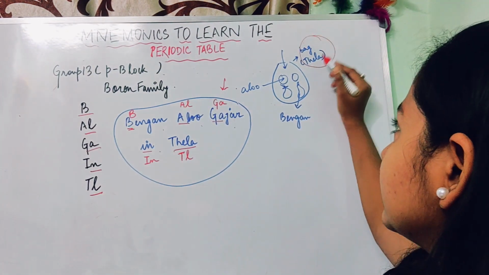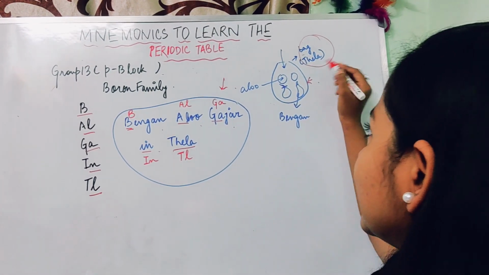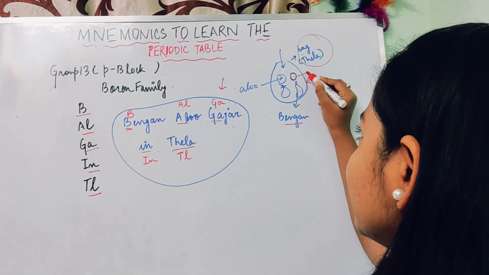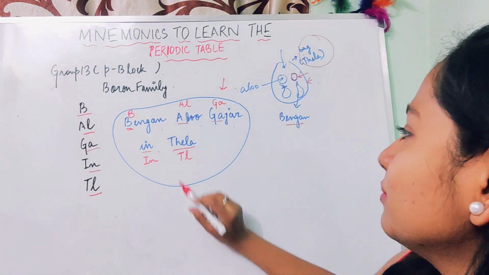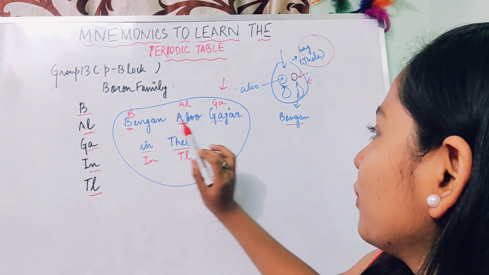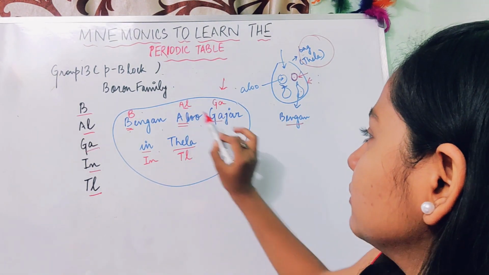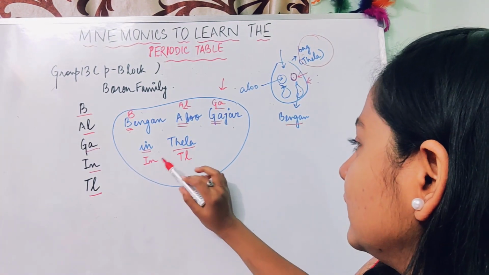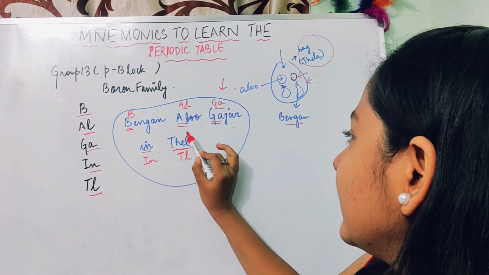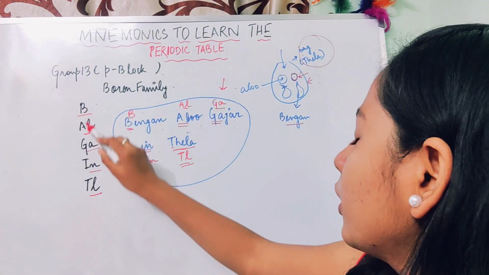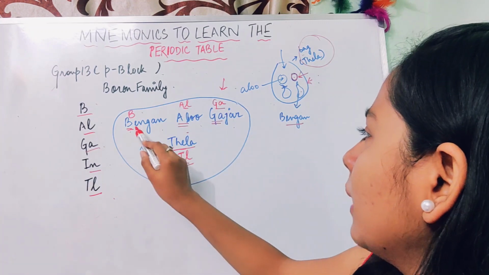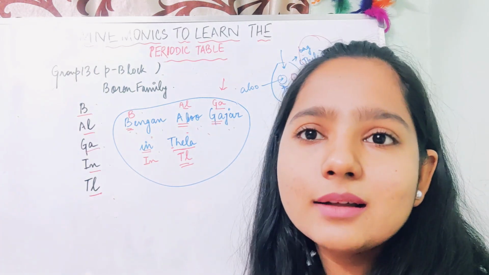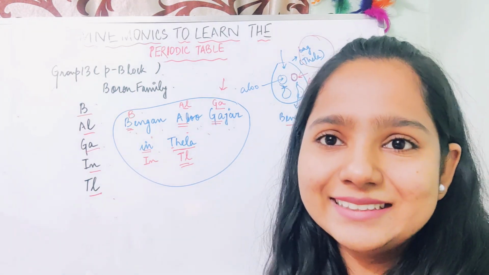Thala is bag. This is the bag, and in this we have Alu and Bingan. Ignore my pathetic diagram. So Bingan: B stands for boron. Alu: Al stands for aluminium. Gajar: Ga stands for gallium. In stands for indium. Thala: Tl stands for thallium. So boron, aluminium, gallium, indium, thallium: Bingan, Alu, Gajar in Thala. So we have also learned another group, which is group 13.